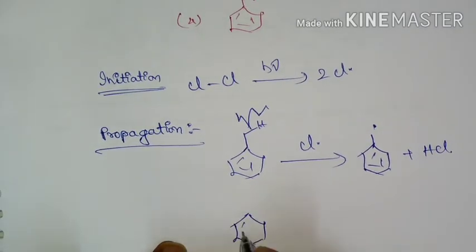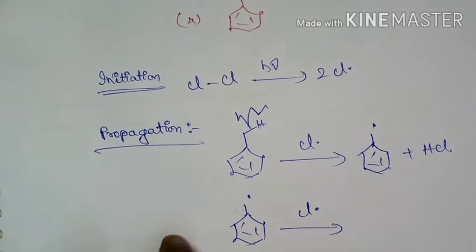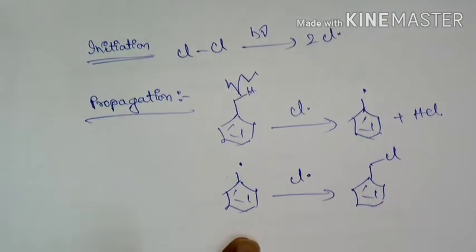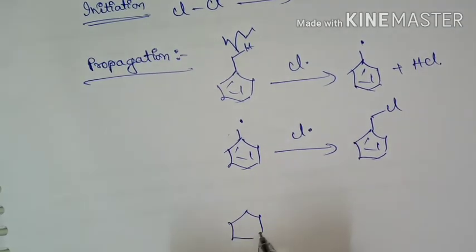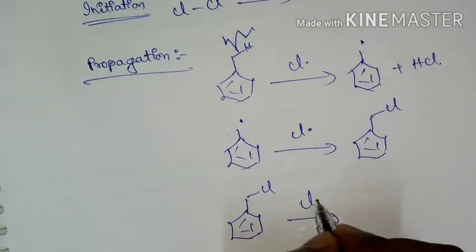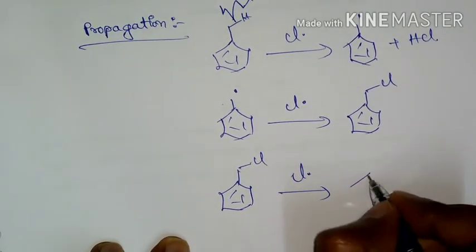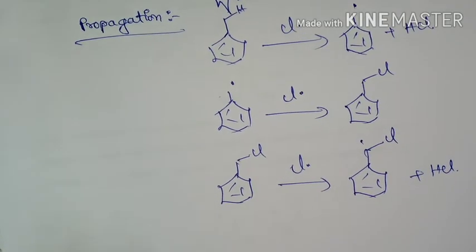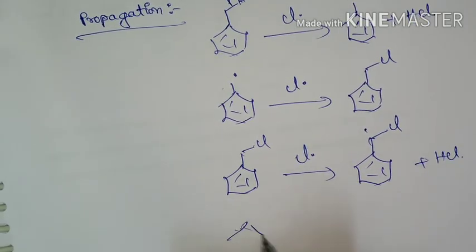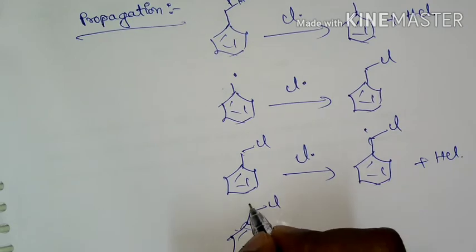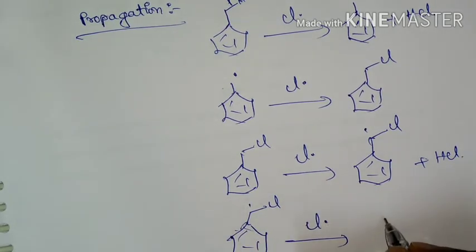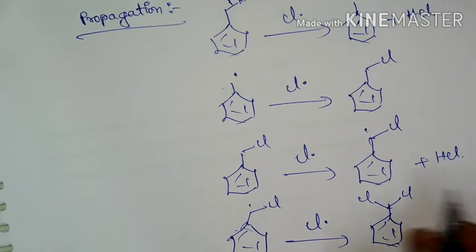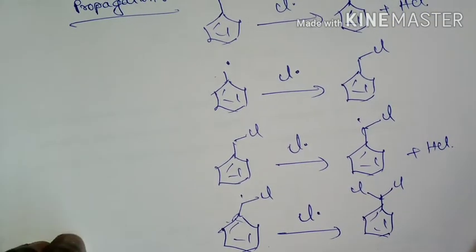So next, this benzyl free radical reacts with chlorine free radical and it is going to form benzyl chloride, and this benzyl chloride further reacts with chlorine free radical and it is going to form this intermediate, and this chlorobenzyl free radical reacts with chlorine radical and it is going to form dichloromethyl benzene.